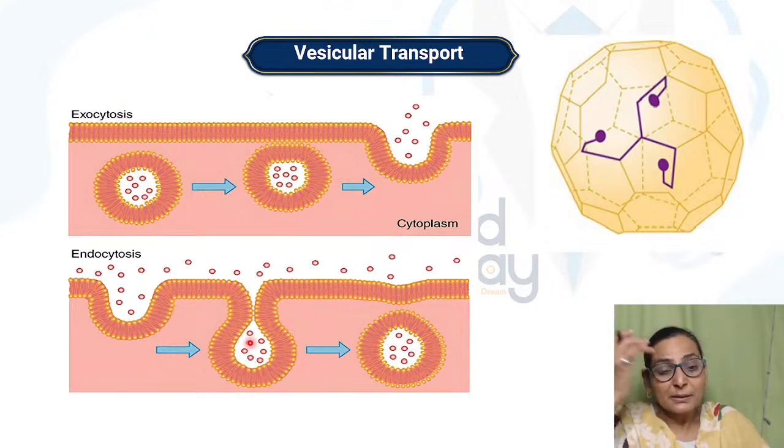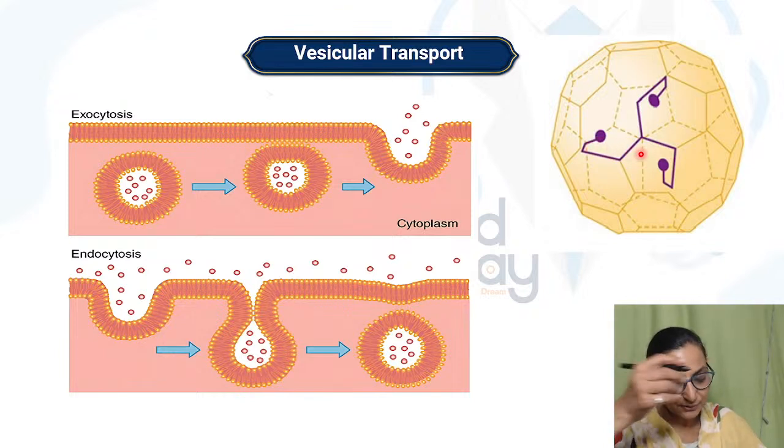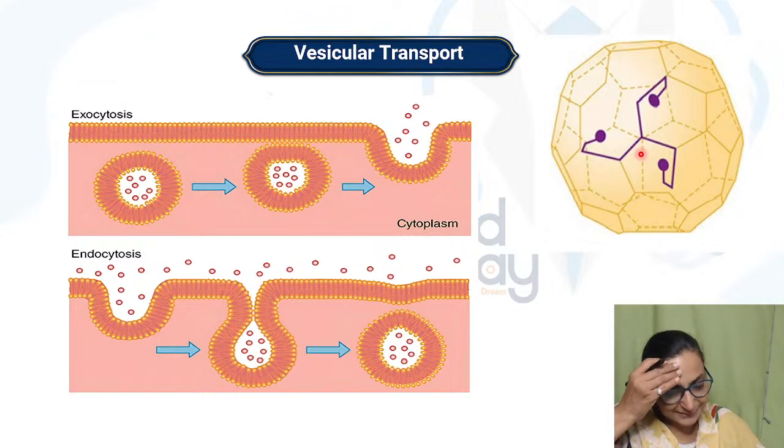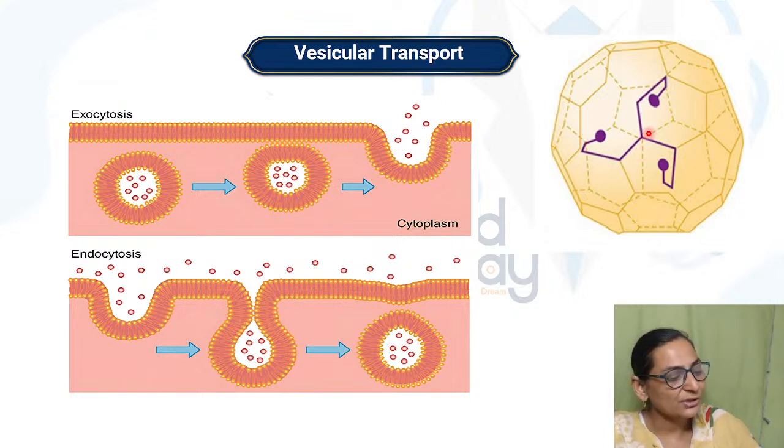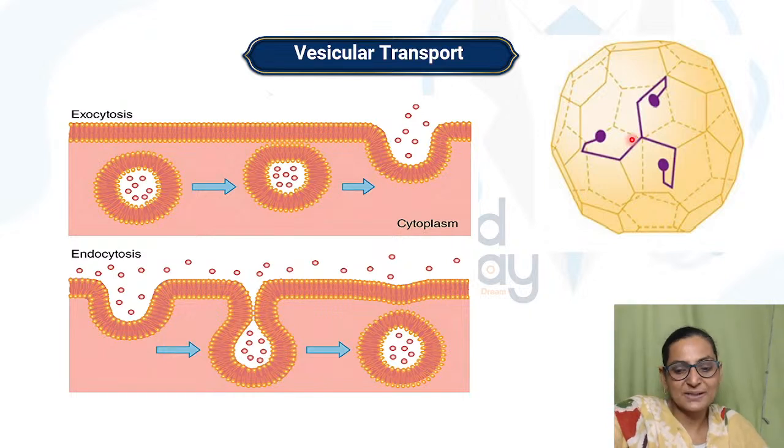And endocytosis especially uses clathrin. It is also called a clathrin mediated endocytosis. It is a three-legged or triskelion, a filamentous protein which helps in the reabsorption of substances.